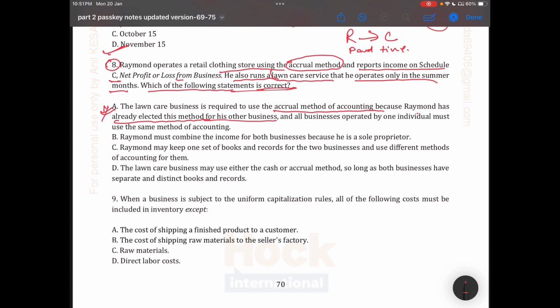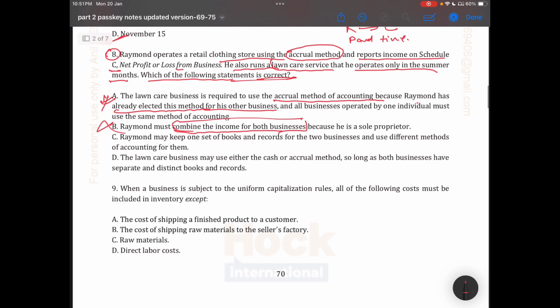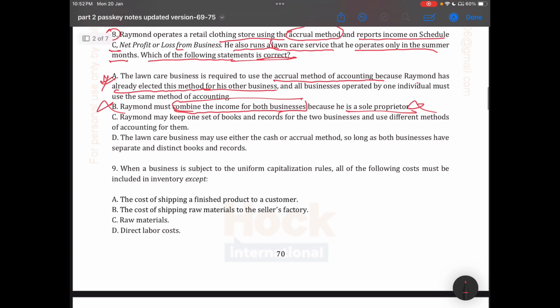Raymond must combine the income of both the businesses. It won't be possible. He cannot combine because he is a sole proprietor. No, it's a wrong answer. Raymond may keep one set of books. No, not one set of books, because there are different businesses, and the records for the two businesses use different methods of accounting. He is asking for one set of books. No, this is also the wrong answer.